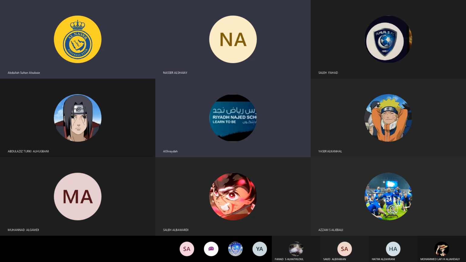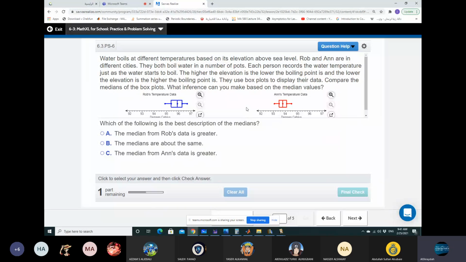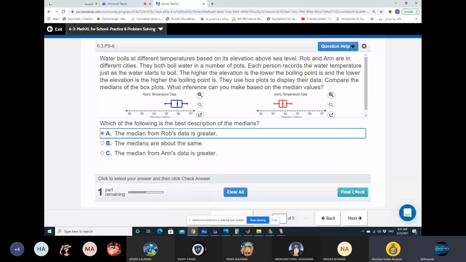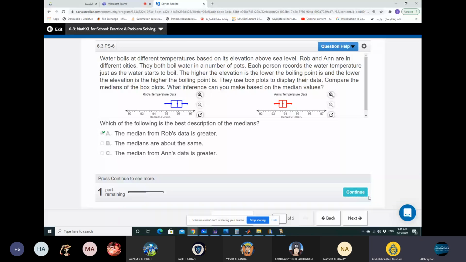I appreciate it. Look here. You have some questions. Like here, we have a question. Who can answer this question? Abdullah, you can look. What can you say about the medians? That the median of Rob's data is greater, A. Yeah, it's easy. Teacher, this will come in the exam. Yeah, of course, similar to this question. Okay, thank you. You're welcome.